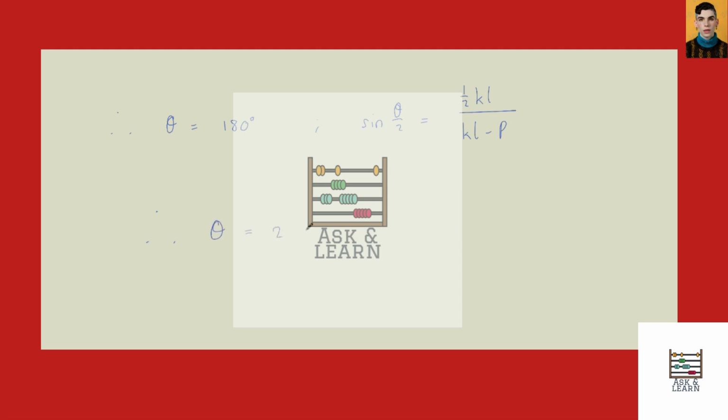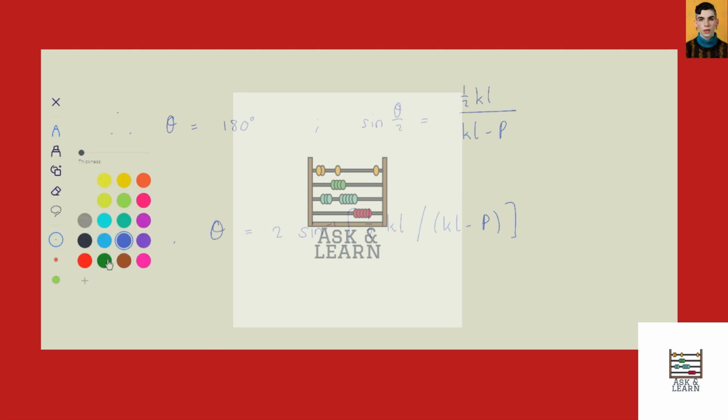Theta needs to be 2 times the arcsine of a half KL divided by KL minus P. So here we have an expression for the angle theta in terms of P, K, and L. And that's our answer for part A.